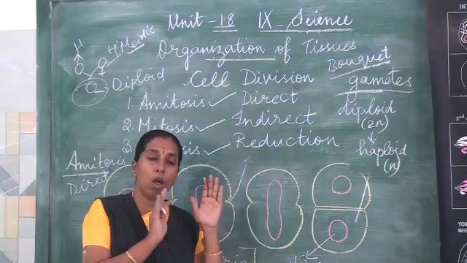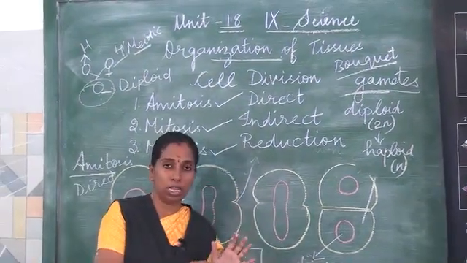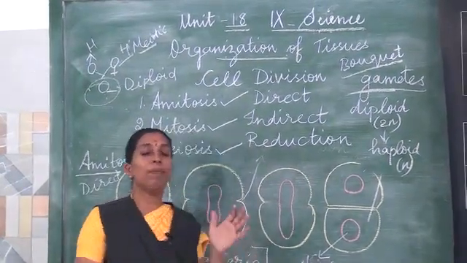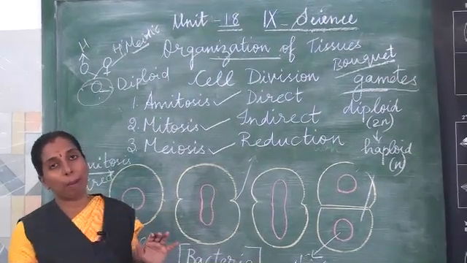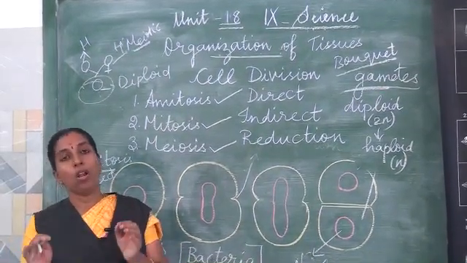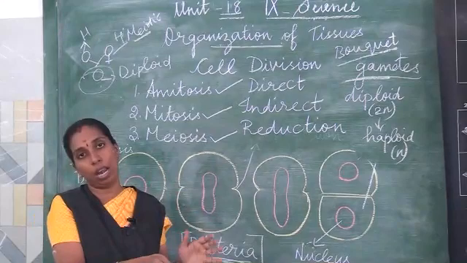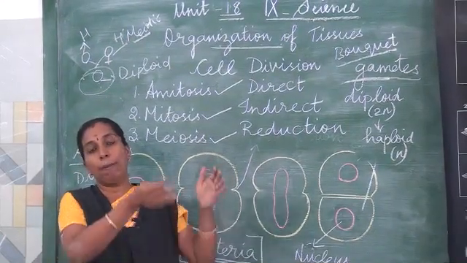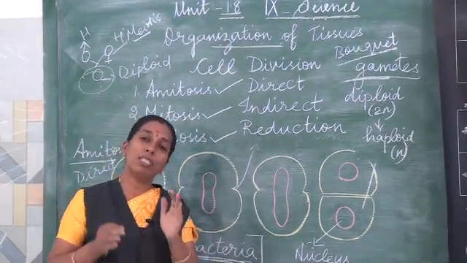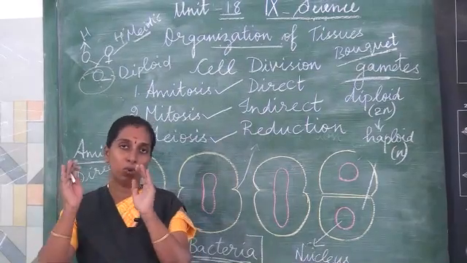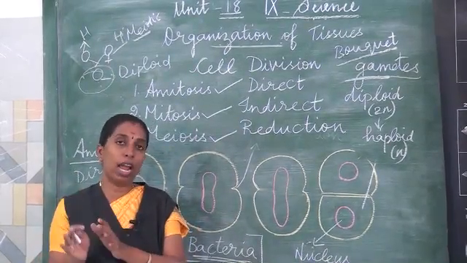Mitotic cell division always takes place in the body cells, that is, in the somatic cells, and meiotic cell division will always take place in the reproductive cells. Mitosis takes place throughout the lifetime, whereas meiotic cell division takes place only at the reproduction time.